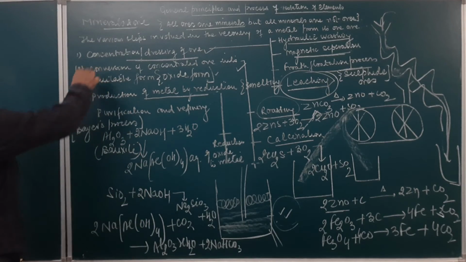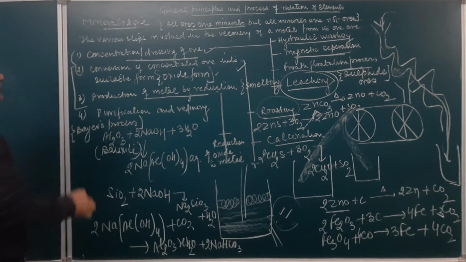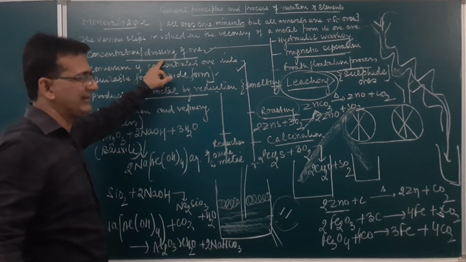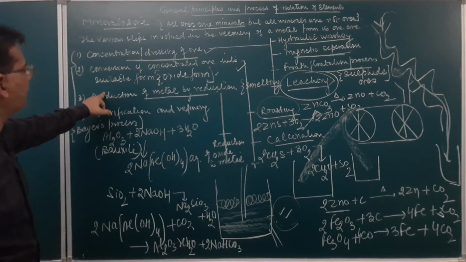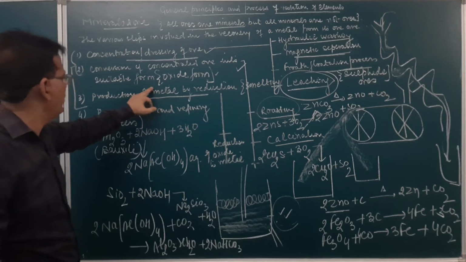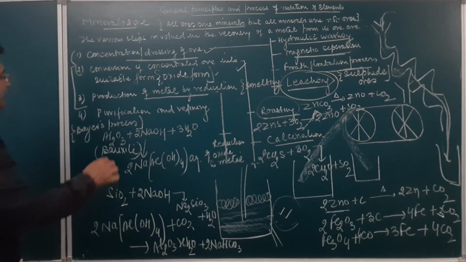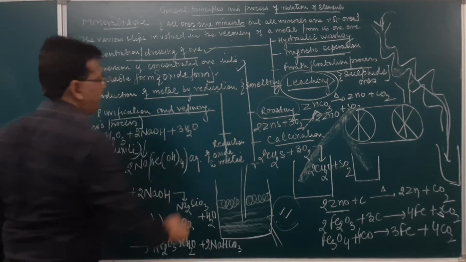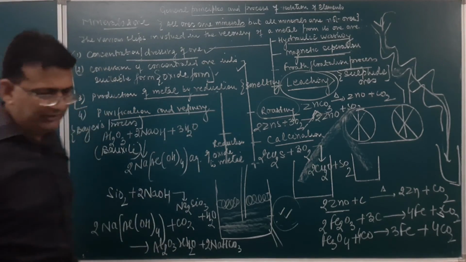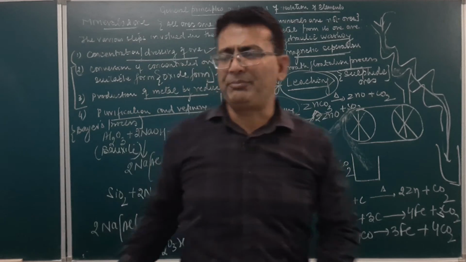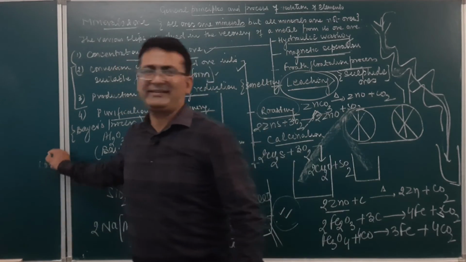So I hope the three steps of the process must be very, very clear. First step was concentration or the dressing of the ore. Second was conversion of concentrated ore into suitable form. Third is the production of metal by the process of reduction. Fourth is the purification and the refining of the metal. This, student, we have done in the chapter of electrolysis.